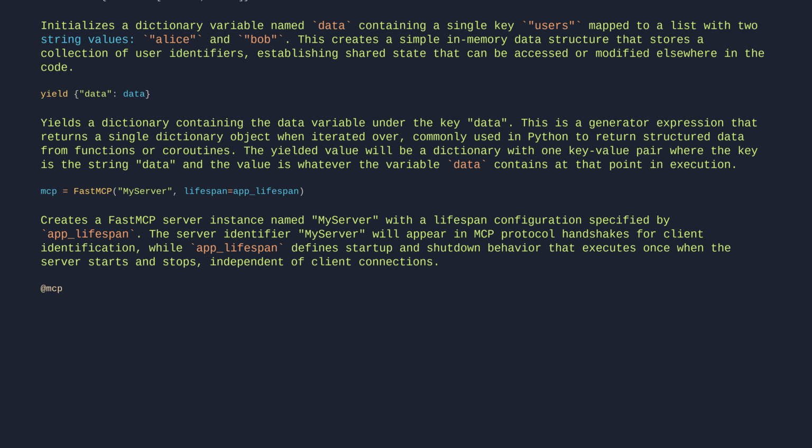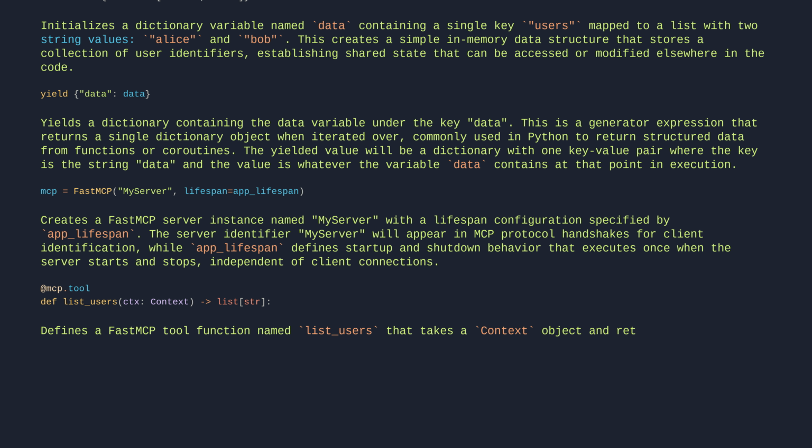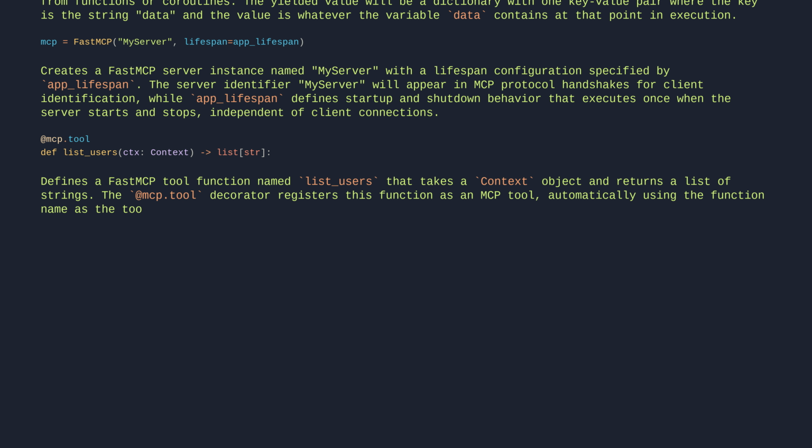@mcp.tool def list_users(ctx: Context) -> list[str]. Defines a FastMCP tool function named list_users that takes a context object and returns a list of strings. The @mcp.tool decorator registers this function as an MCP tool, automatically using the function name as the tool name and generating input-output schemas based on the type annotations.